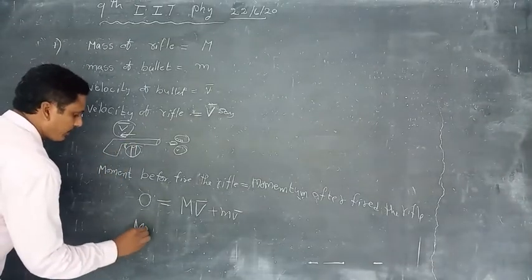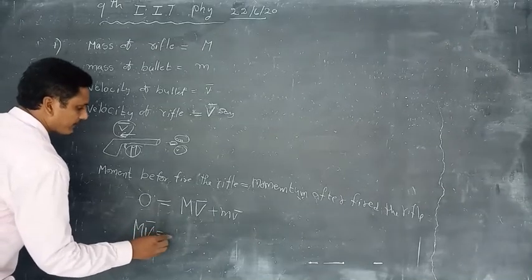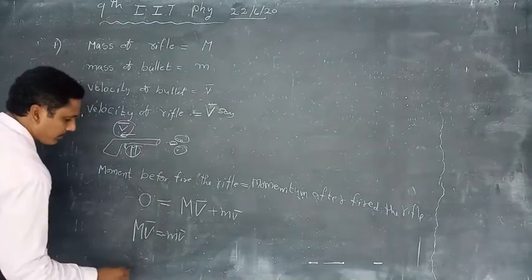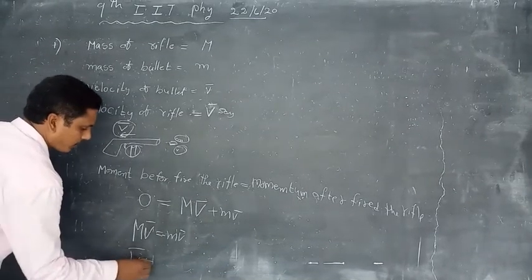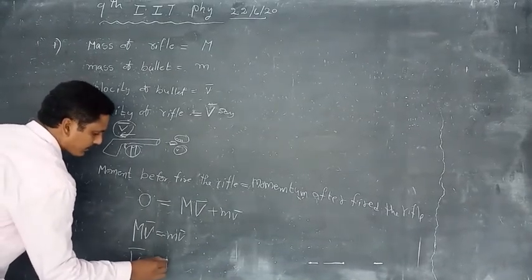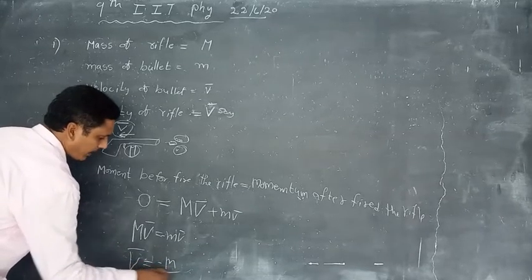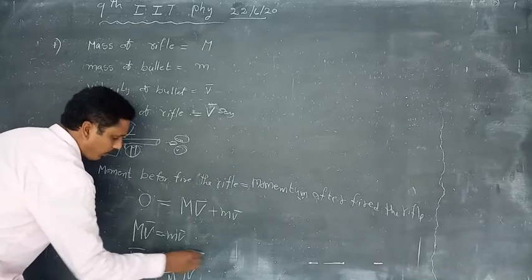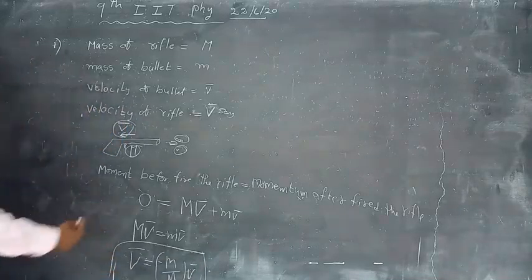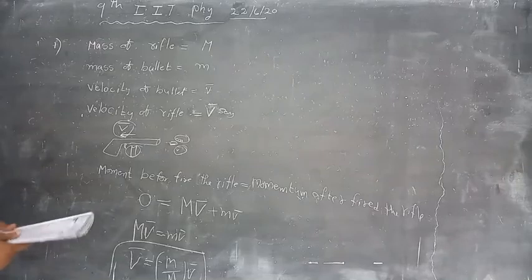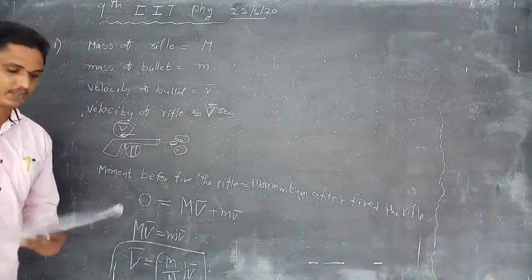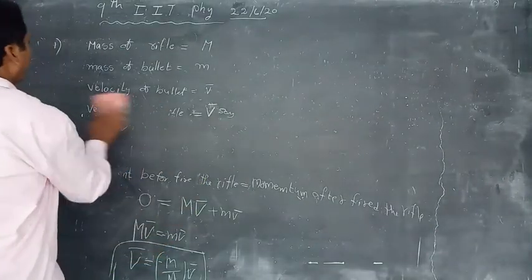0 = capital M V bar + small m v bar, so capital M V bar = minus small m v bar. V bar is equal to minus small m by capital M into small v bar. This is the velocity of the gun in the backward direction. This is called the recoil velocity of the gun.